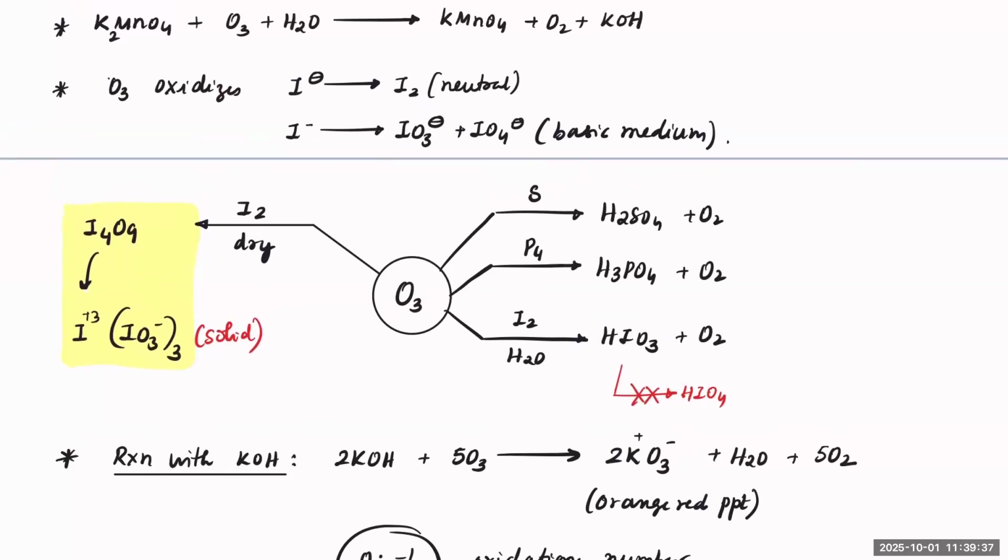And if I2 is dry, there is no water in it, then a large amount of IO3 minus will be formed, and some part of iodine will exhibit iodine plus 3 oxidation state. So 1 mole of iodine plus 3 and 3 moles of IO3 minus, these two combined form is called I4O9. So it is a solid form which you will observe as I4O9.